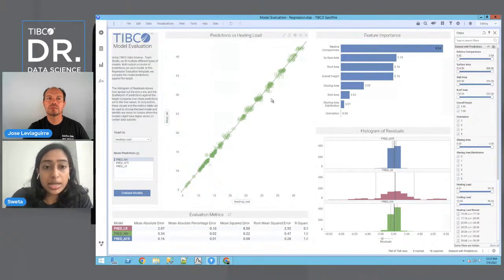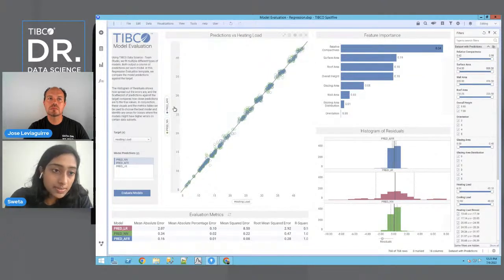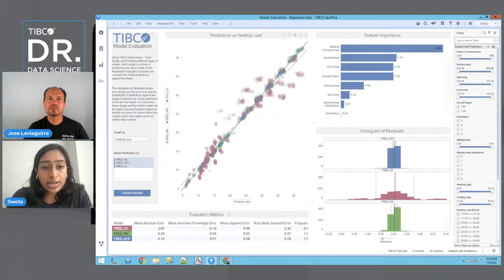In the case of this neural network, you see that most of the predictions, where each circle represents one prediction, are pretty close to the actual value since they fall along this line. Now, if I add on the random forest, which is going to be these blue predictions, you'll see that that's still maintained, that we have 2 models where the predictions match the actual values pretty well. Lastly, if I add on the linear regression, you'll see that it deviates from the actuals a bit. The predictions deviate from the actuals.